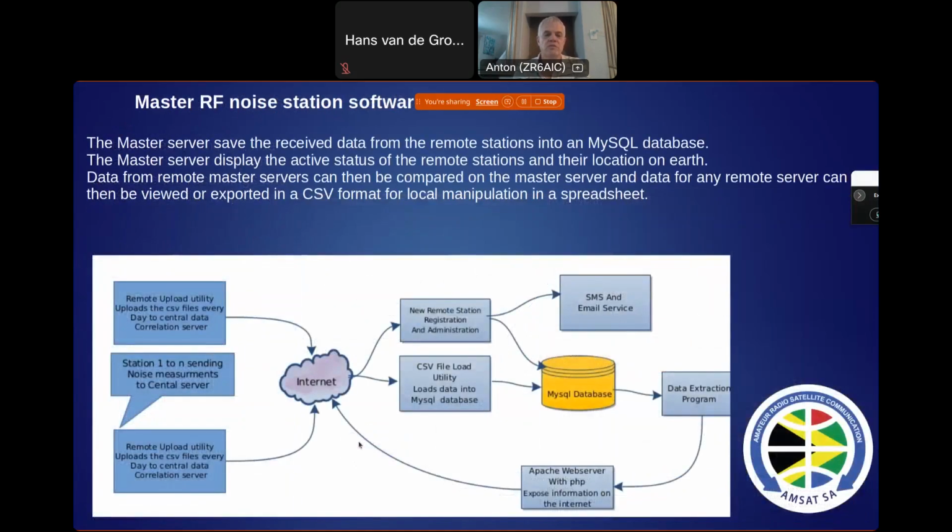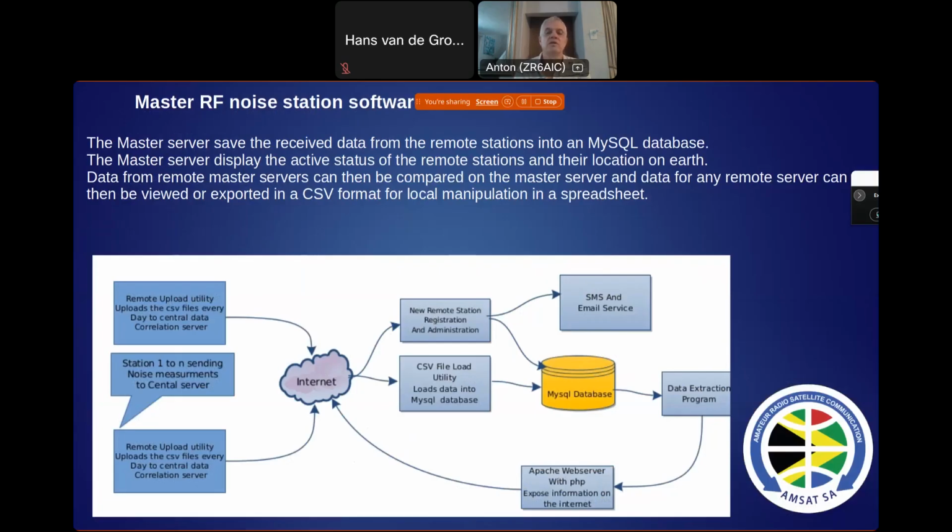So the master server basically operates as follows. The remote stations upload the data run about midnight, and then the new remote station has a registration process. So if you've got a new station, you've set it up, you will go to the master server and register your station. It will send you a secret key.